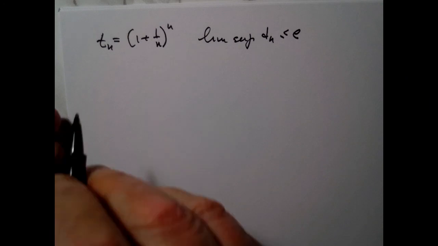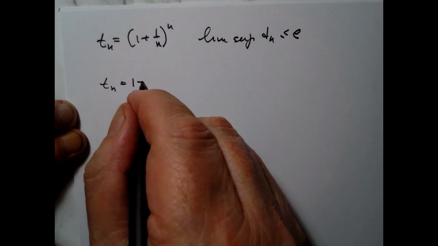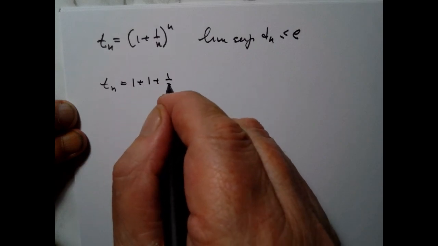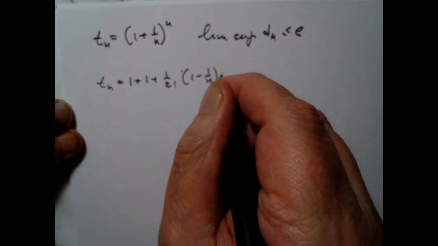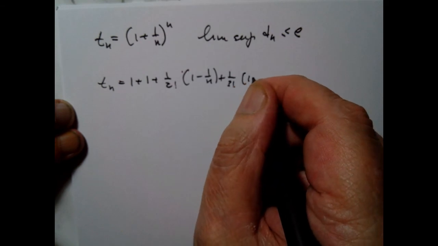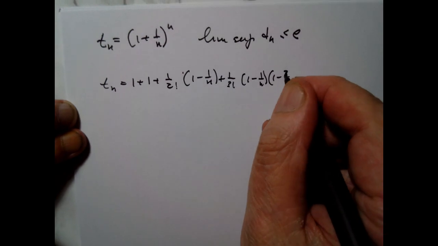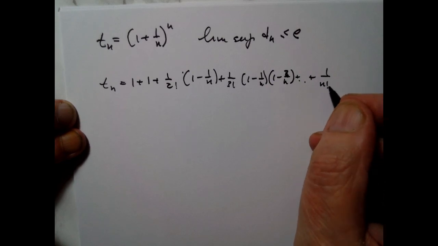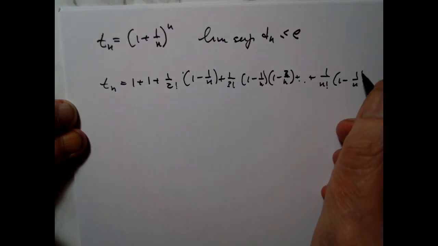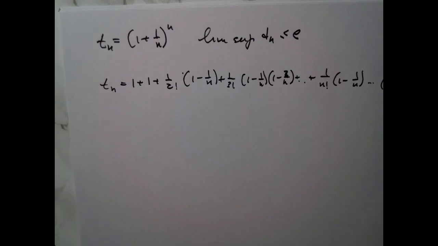Remember that we wrote down Tn in the form of 1 plus 1 plus 1 over 2 factorial times (1 minus 1 over n), plus 1 over 3 factorial times (1 minus 1 over n) times (1 minus 2 over n), plus etc., all the way to 1 over n factorial times (1 minus 1 over n) etc. product (1 minus n minus 1 over n). Alright, so this is my Tn.